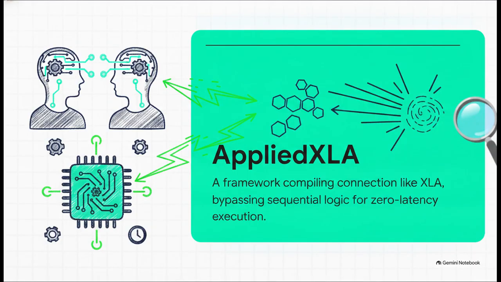That tension exposes exactly what AppliedXLA is intended for. This framework is designed for statically compiled, fused operations. It's branchless, meaning it bypasses sequential if-then logic completely. In human terms, an optimal connection has zero latency. It is an instant, deterministic, physical response. But as we'll see, clumsy tracking errors absolutely shatter this immediate somatic connection.